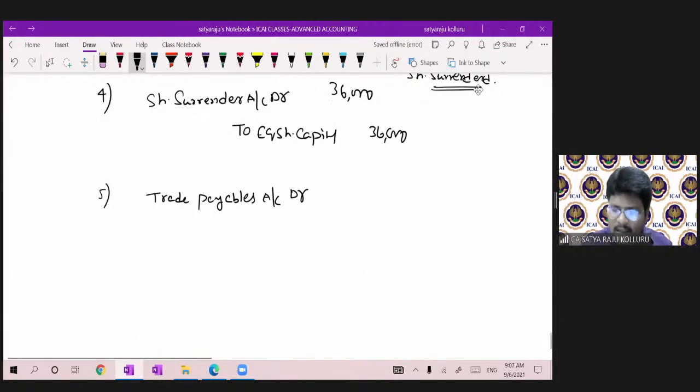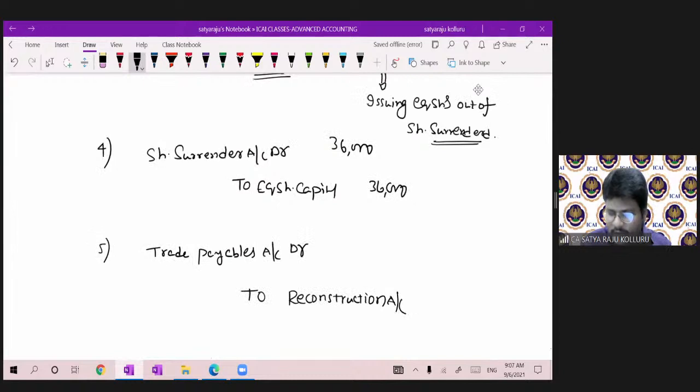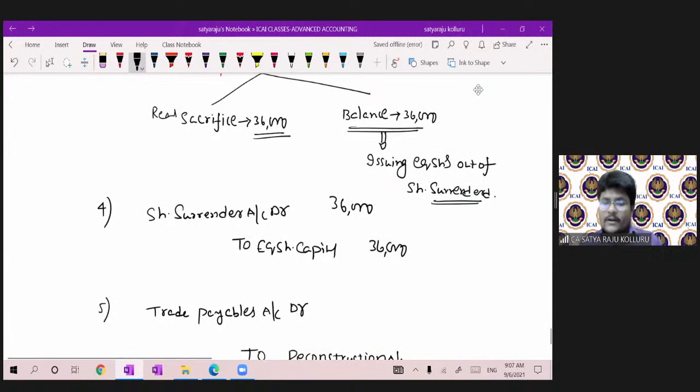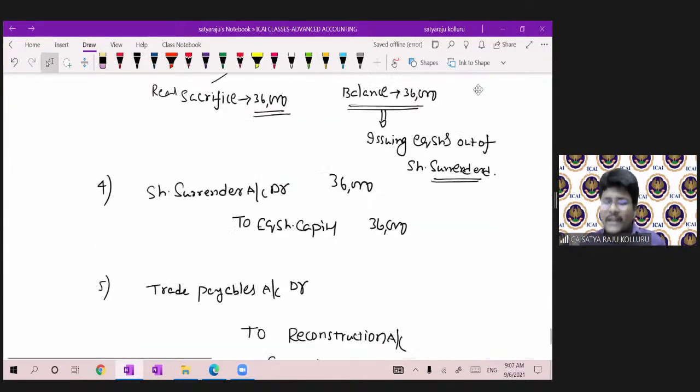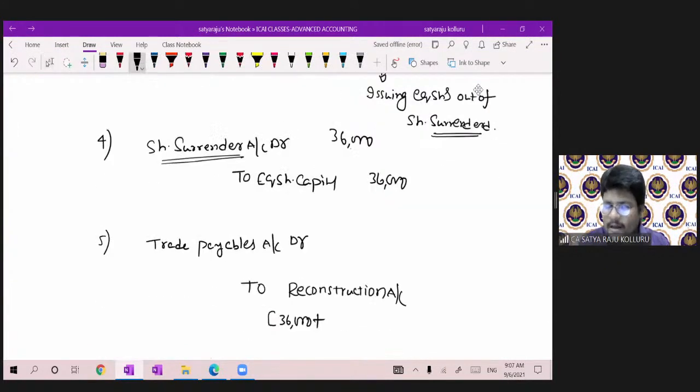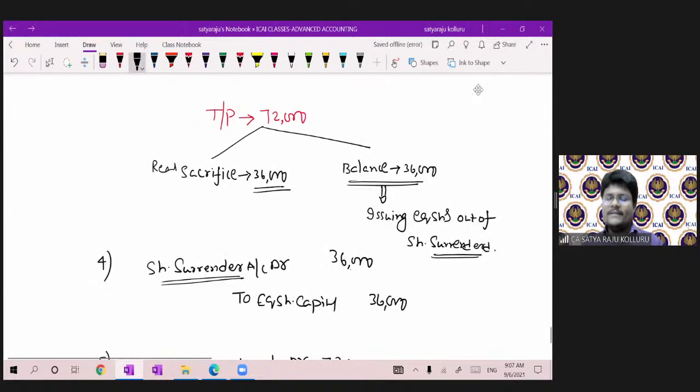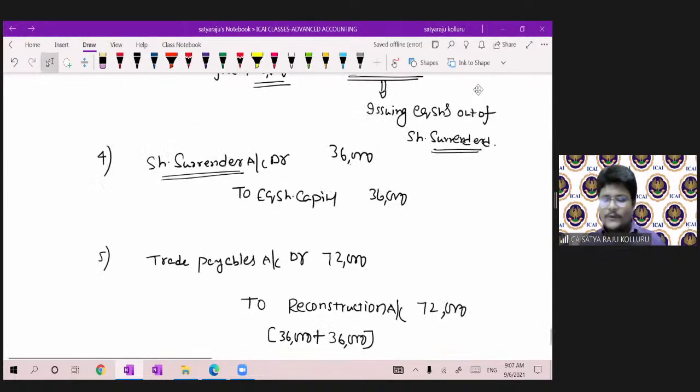So the real sacrifice you first transfer to the reconstruction account, the real sacrifice amount, which was 36,000. Next, for the balance 36,000, you issued the equity shares out of share surrender. To nullify the impact of share surrender, another 36,000 you transfer to the reconstruction account. That's why the entire trade payables of 72,000 is gone, and the amount transferred is also 72,000. So now there is no balance in trade payables account, guys. So trade payables account debit to reconstruction account.